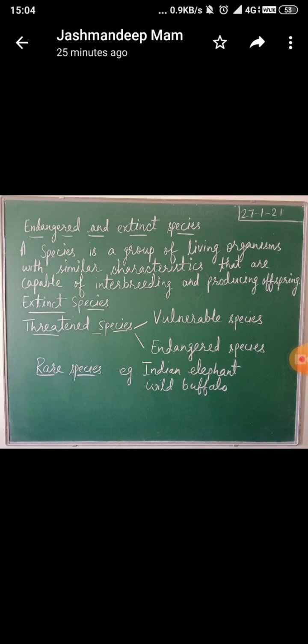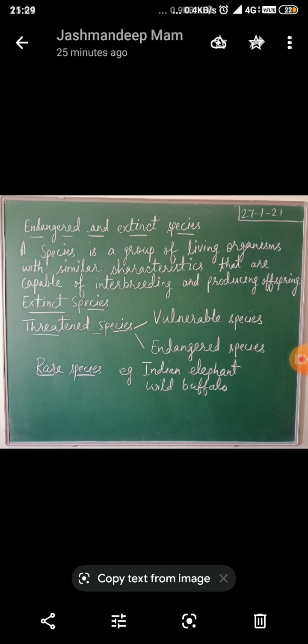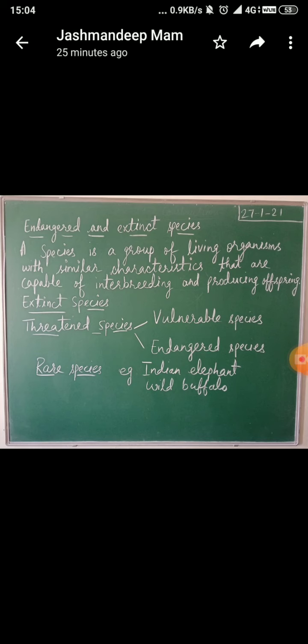Now we will discuss the next, that is the rare species. So what are rare species? These are localized in a certain geographical area and exhibit scattered population considering the global environment, and the overall population in the world is small. In future, we can say that these species may enter into the category of vulnerable or endangered species. And what are the examples of rare species? Like Indian elephant and wild buffalo.